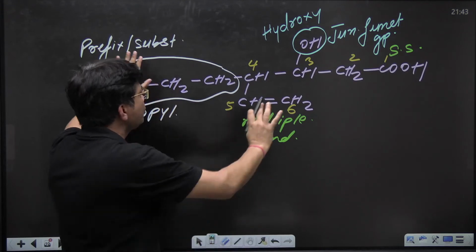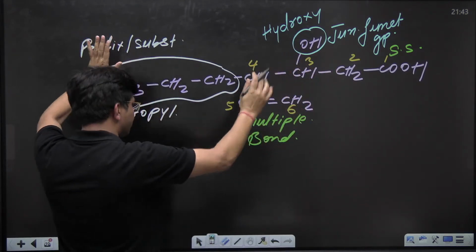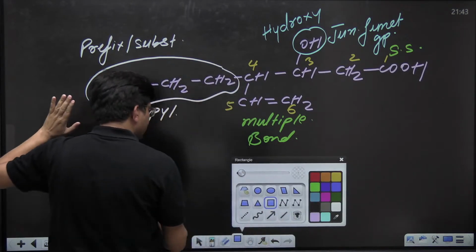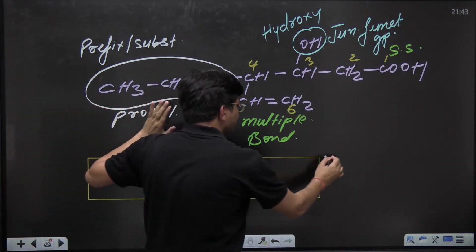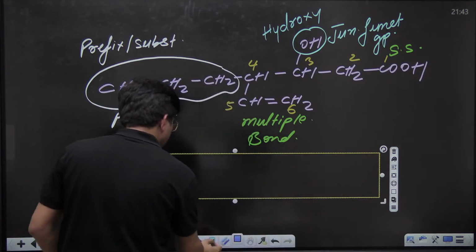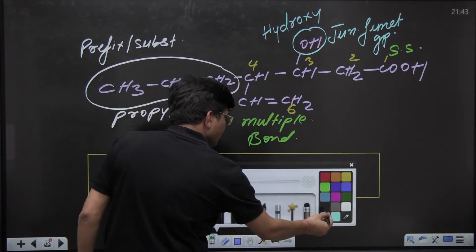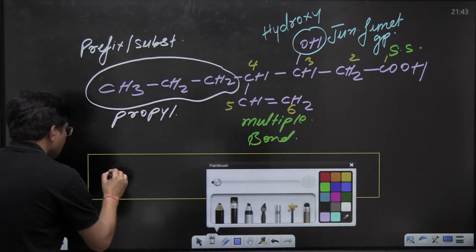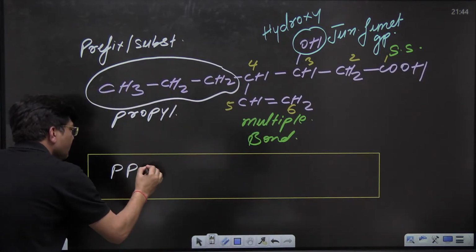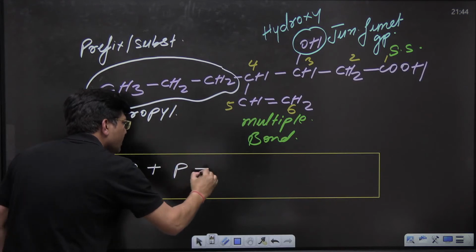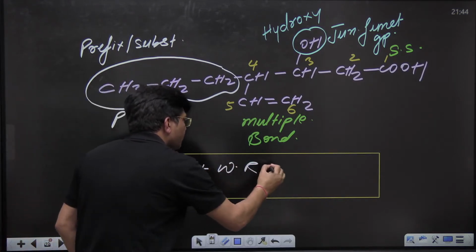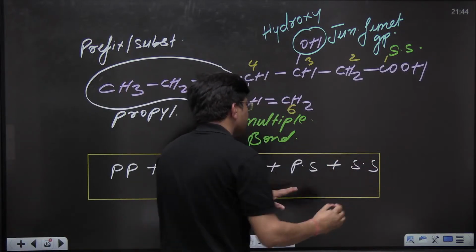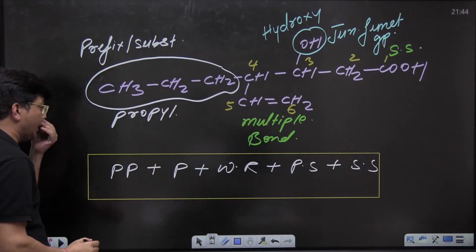Now see everyone, how to write down the IUPAC name for this? There is one format. Let me tell you that format. The format says PP plus P plus WR plus PS plus SS. Only in this way we are supposed to write down the IUPAC name.